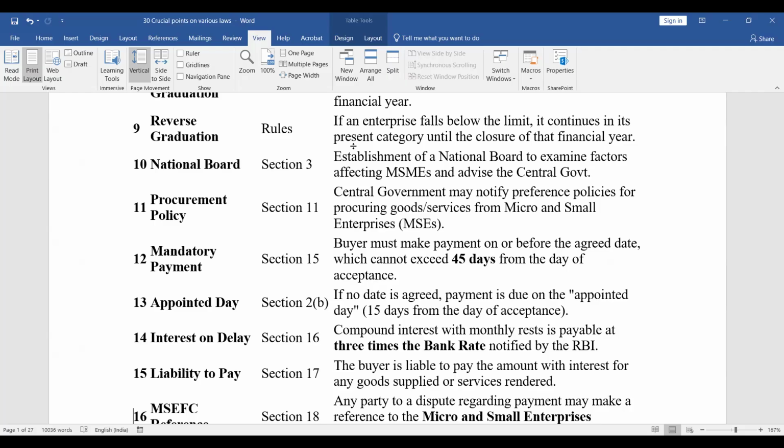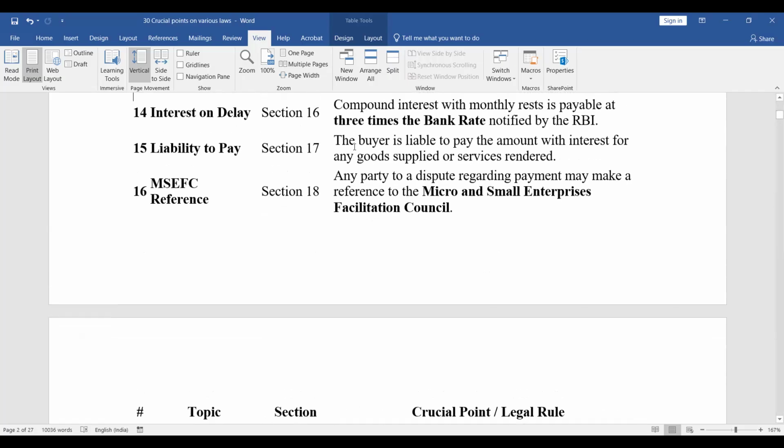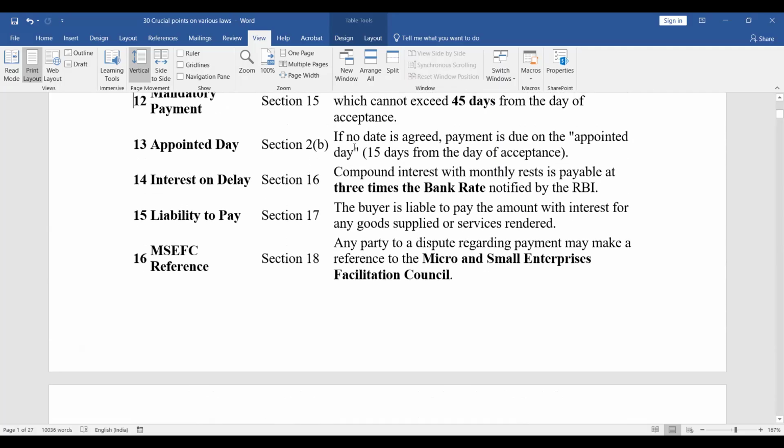Interest on delay. Section 16 talks of interest on delay. It says compound interest with monthly rests is payable at 3 times the bank rate notified by the RBI in case payment is delayed. Liability to pay, Section 17. So Section 17 says that the buyer is liable to pay the amount with interest for any goods supplied or services rendered.